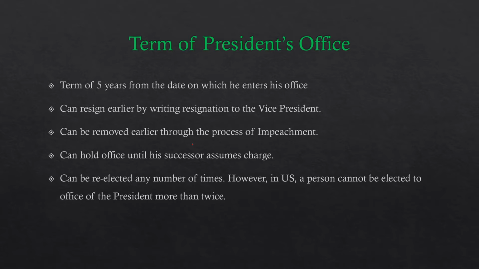However, in the US there is a clause where a person cannot be elected to the office of president more than twice. So you should know that in the US a president cannot be elected more than twice, while in India we can have a person serving as the president any number of times. Then we'll talk about the process of impeachment in the subsequent slides.